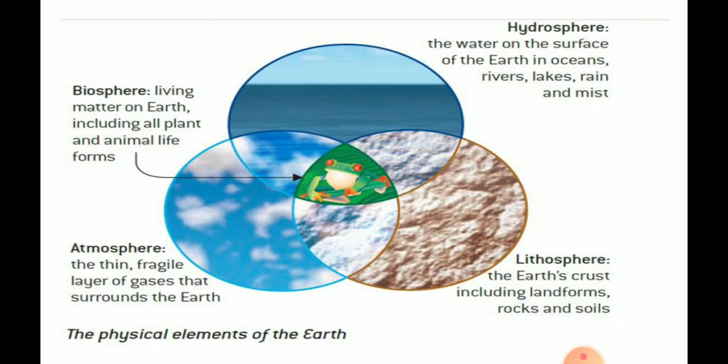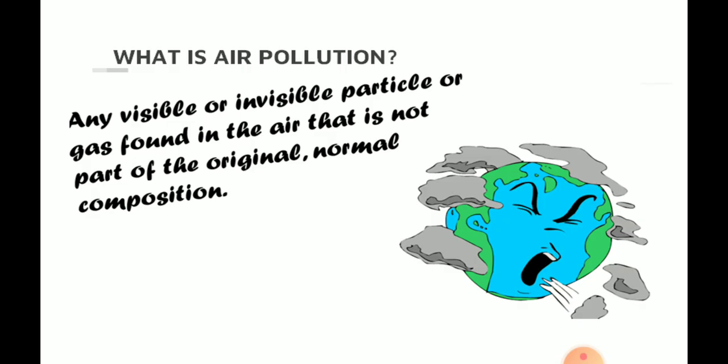In this picture, it represents the physical elements of the earth. The four major elements of the earth are biosphere, atmosphere, lithosphere and hydrosphere. Biosphere means living matter on the earth, which includes all plant and animal life forms. Atmosphere is a thin fragile layer of gases that surrounds the earth. Lithosphere means the earth crust including landforms, rocks and soils. Hydrosphere means the water on the surface of the earth in terms of oceans, rivers, lakes, rain and mist.